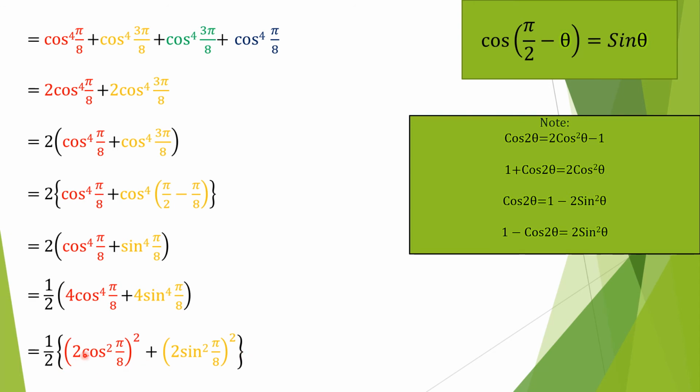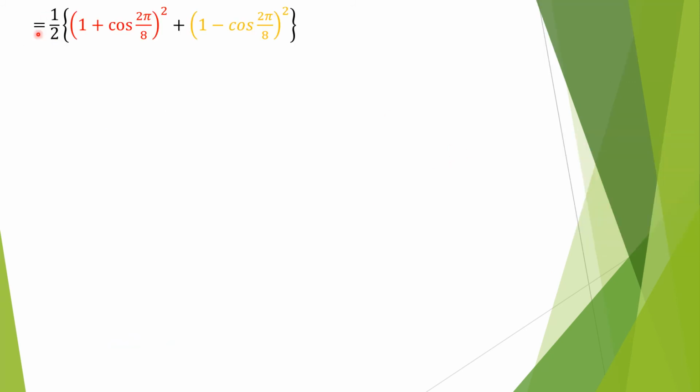You can check it is 2 cos square theta. Let's assume pi by 8 as theta. So it is 2 cos square theta, and we know 2 cos square theta is 1 plus cos 2 theta. Similarly, here is 2 sin square theta. Let's assume pi over 8 as theta. So we can use this concept: 2 sin square theta is equal to 1 minus cos 2 theta. So using this concept, we will come to next line and we will get this one.